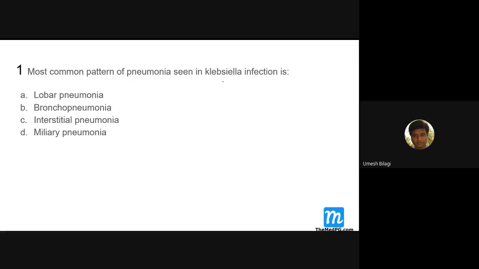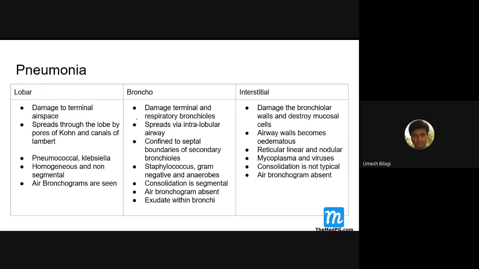See, there are 3 types given here: lobar, broncho, and interstitial. What is the meaning of lobar pneumonia? Can anybody tell me? One lobe of lung is affected, the whole of the lobe, sir. At least one lobe. More than one lobe can be involved, but at least one lobe.